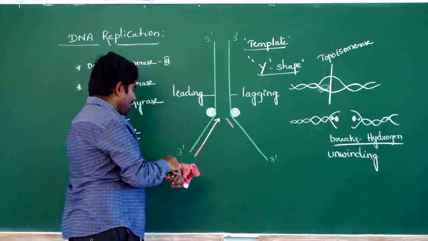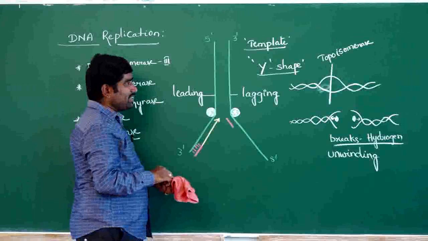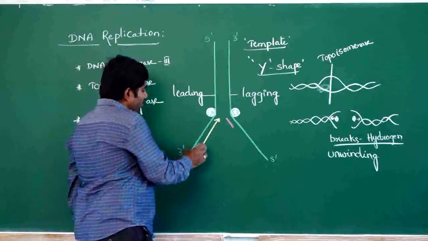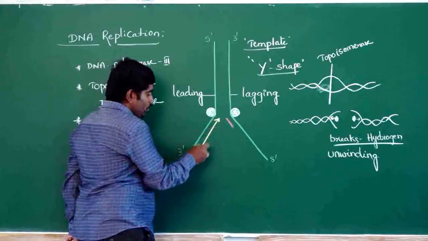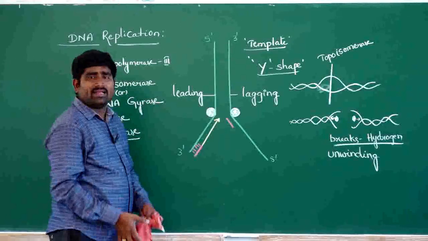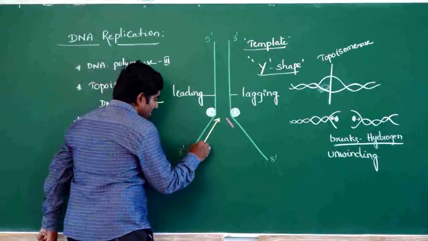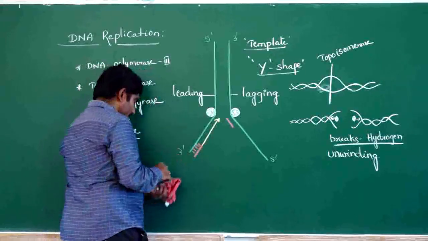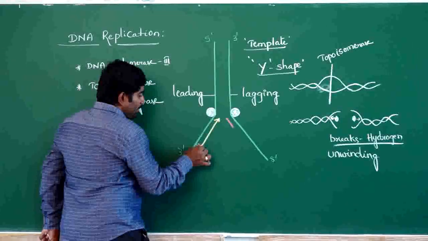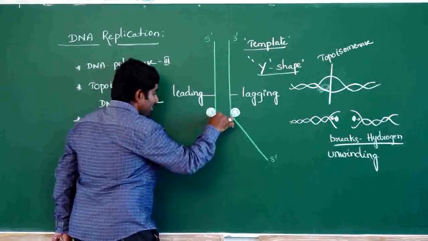This is the RNA primer. The RNA primer is attached at the 3' place, and it gives the base for the formation of new nucleotides. The new nucleotides are attached to the RNA primer only. That is the function of RNA primer: it helps to initiate the process of replication. The RNA primer is attached to DNA at the 3' side, so all the nucleotides will bind to this RNA primer and form a new DNA strand.